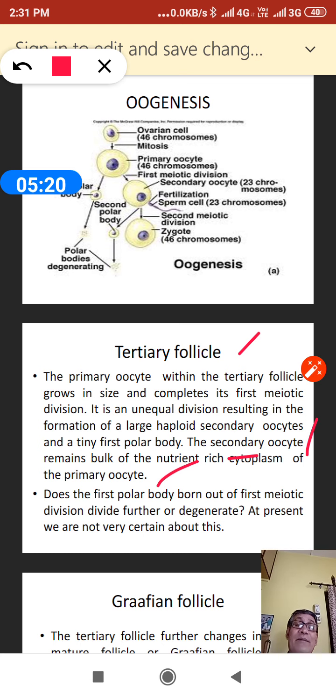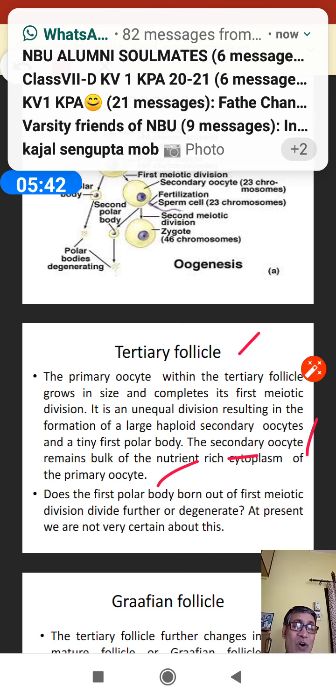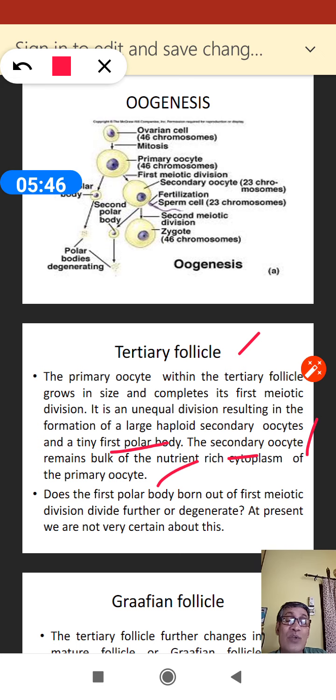The secondary oocyte gets the bulk of the nutrients, the rich cytoplasm of the primary oocyte. The division of the primary oocyte into the secondary oocyte is unequal, and at that time the first polar body is also formed. So the secondary oocyte is formed within the tertiary follicle and a small first polar body is also formed. The secondary oocyte is changing into ovum.